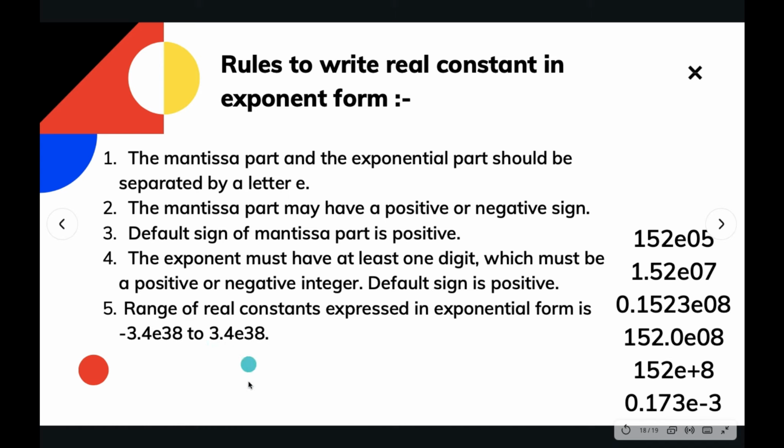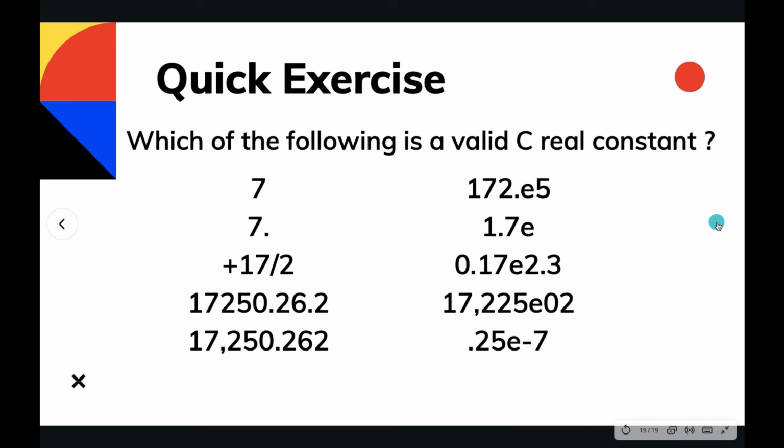This E represents 10 to the power 38. And these are the examples. You can see for yourself. You can also use a decimal in the mantissa part, but not in the exponent part. A decimal is not allowed in the exponent part. Here are the examples.